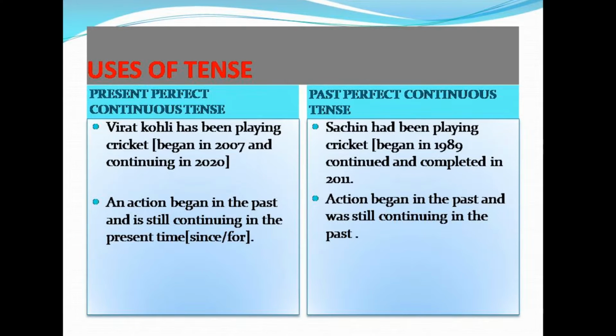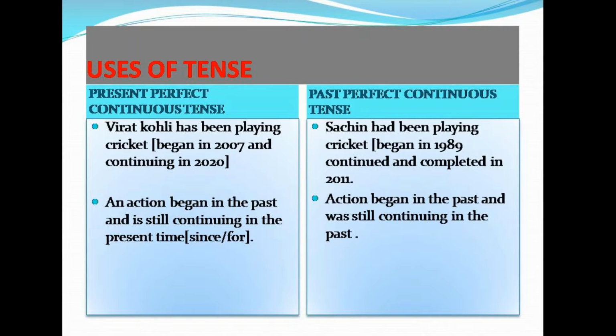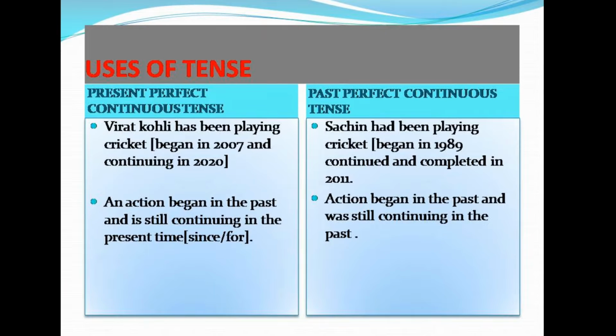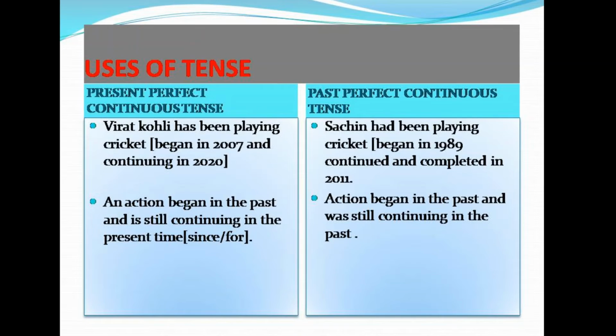Both 1989 and 2011 are past years. This example indicates an action began in the past and was still continuing in the past only. Past perfect continuous tense can be used when an action began in the past and was still continuing in the past only.